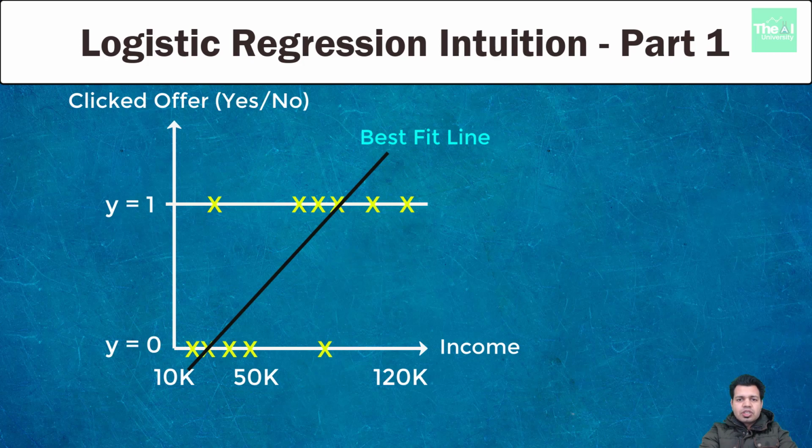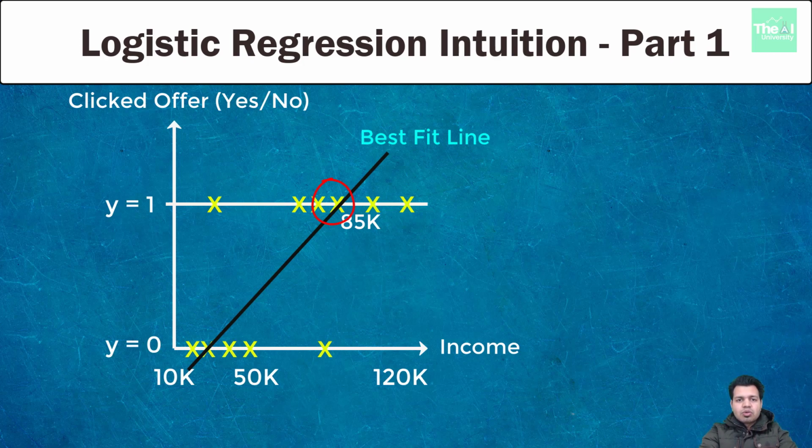So what we essentially do in such scenarios is predict the probability or likelihood of that customer going to take any action for a particular event or offer or not. Let's say you want to fit the best fit line using linear regression, and this line is crossing the horizontal line at x equals 20,000 and the upper bound horizontal line at x equals 85,000.